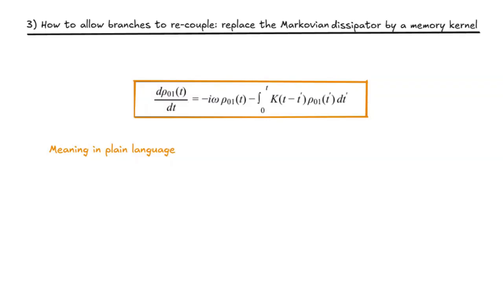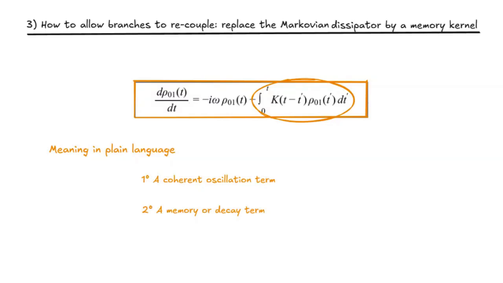rho 01, comes from two contributions. 1. A coherent oscillation term, represented by minus i omega rho 01 of t, which just describes rotation in phase space at frequency omega. 2. A memory or decay term given by the integral. This term means that the present evolution depends not only on the current time, but also on the entire history of the system, weighted by the kernel function k. In other words, it describes non-Markovian decoherence, where past interactions continue to influence the present.